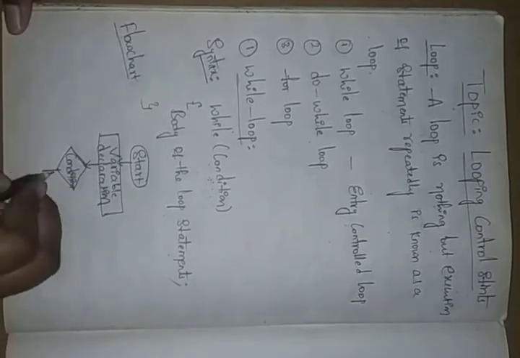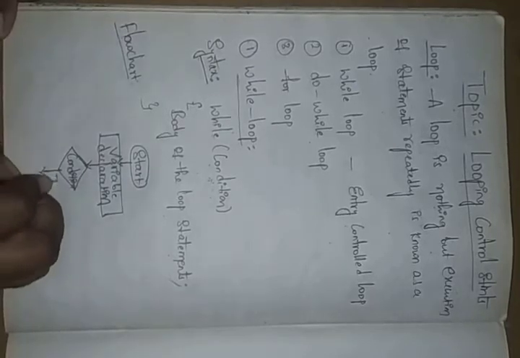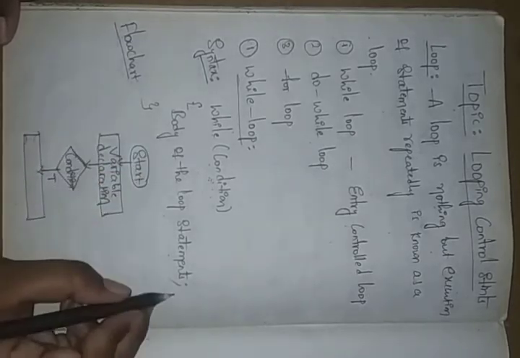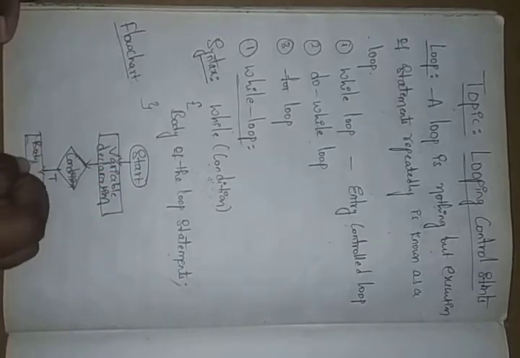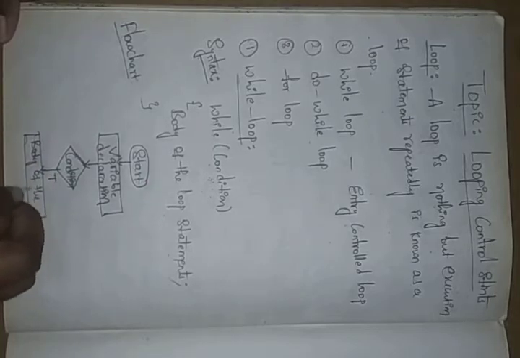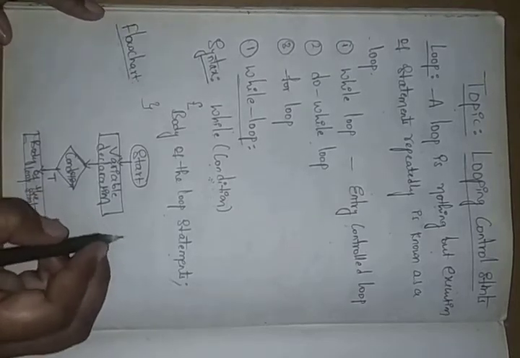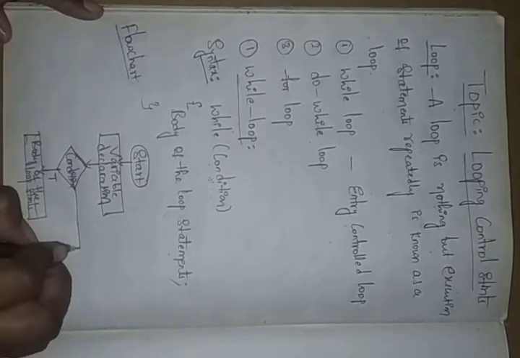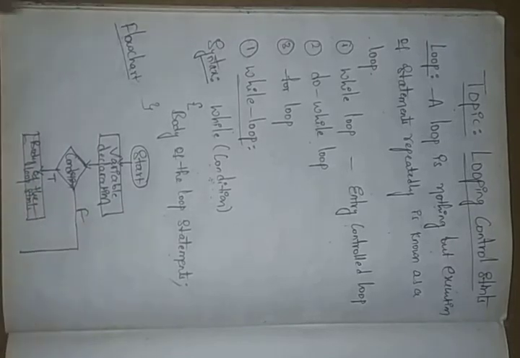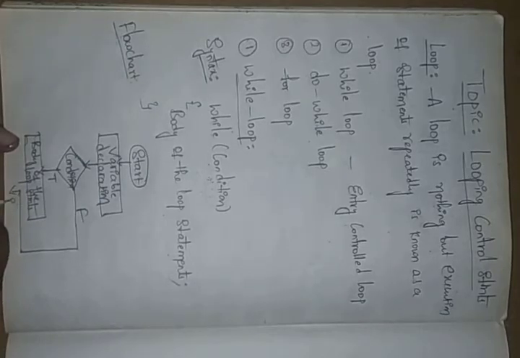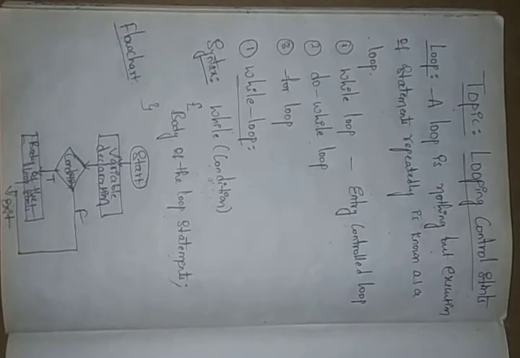See, if this condition is true, you can display the body of the loop statements. Only if it is true, you can display the body of the statements. If not, meaning if it is false, you can exit from this.